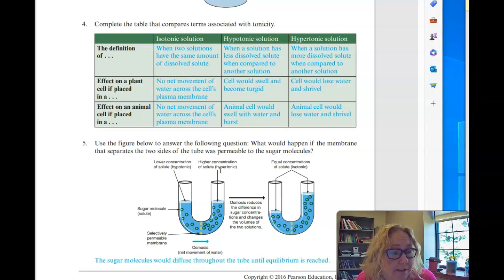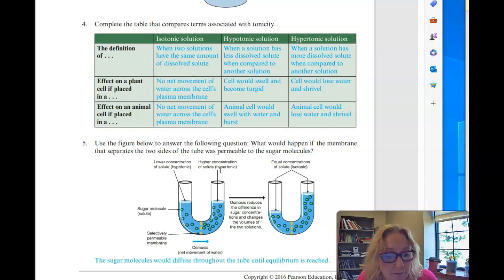So the effect on the plant cell is the cells would swell and become kind of turgid, meaning they are not wilted, they are thick. Effect on an animal cell will swell with water and burst. This is what happens if you give someone an IV of pure water. Please don't do that. The hypertonic is a solution that has more dissolved solute when compared to another solution.